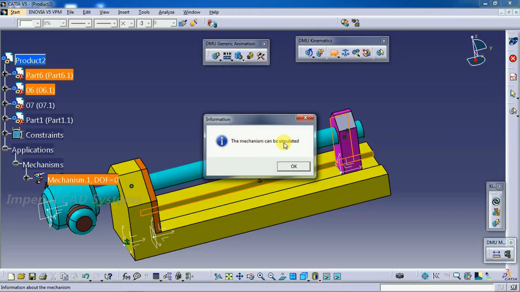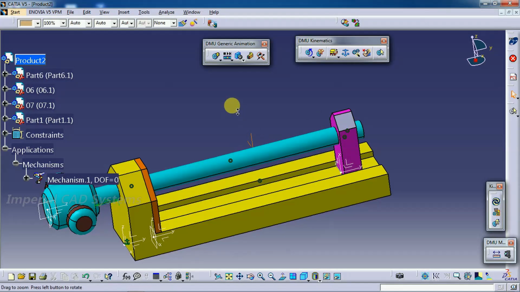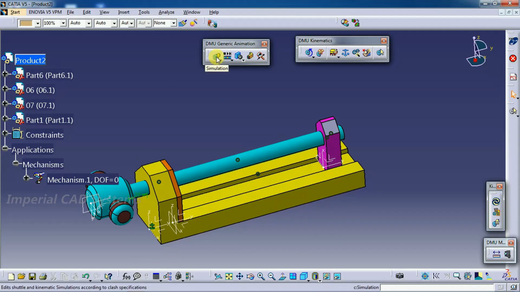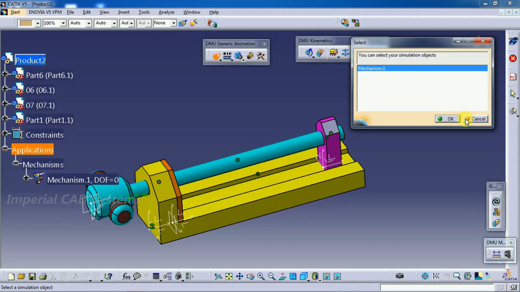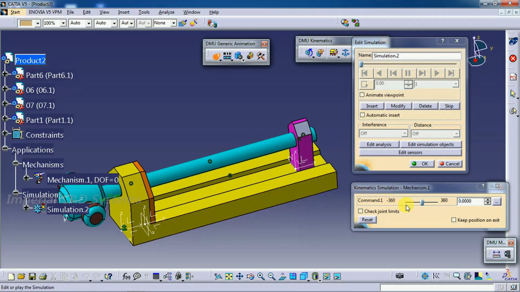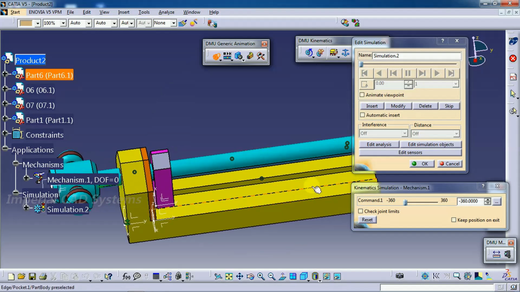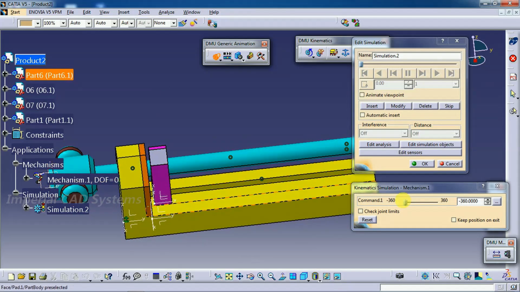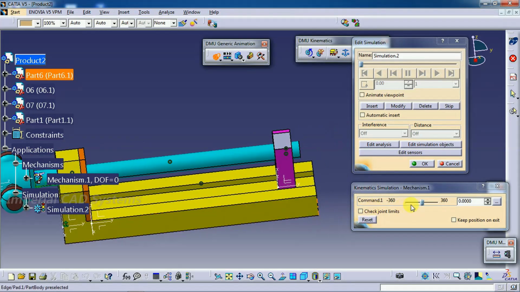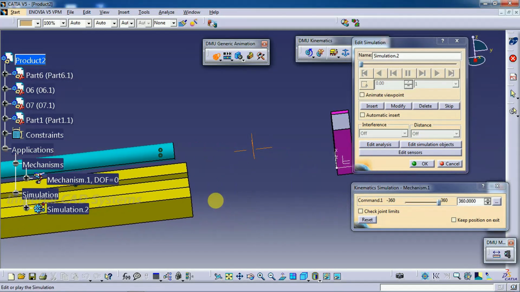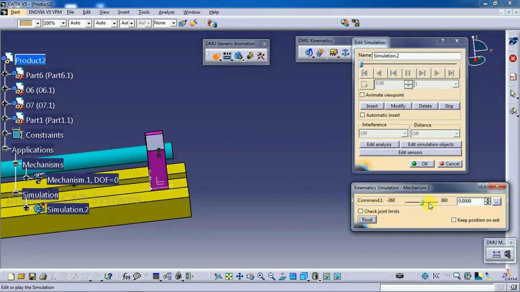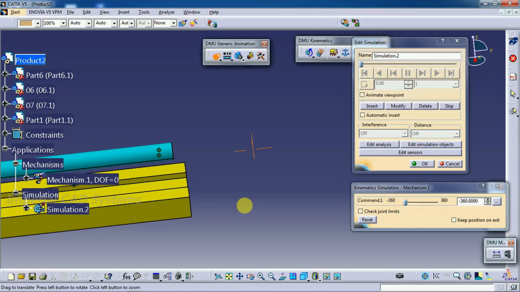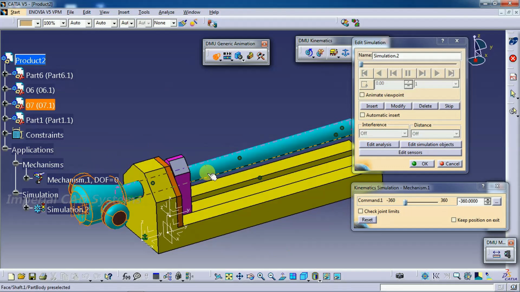Now the option mechanism can be simulated we got. Then go for simulation. Select this mechanism, go for OK. We check its simulation. See, like this. See, simulation 160, whatever pitch we have given, 160 mm. Then you can simulate either this side, reset, or to the other side. As there is no block this side, we simulate in this direction only, where this spindle rotates and this block slides.